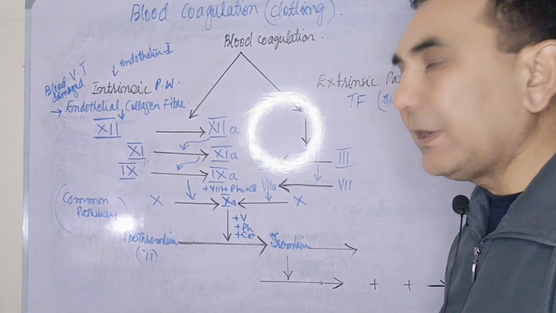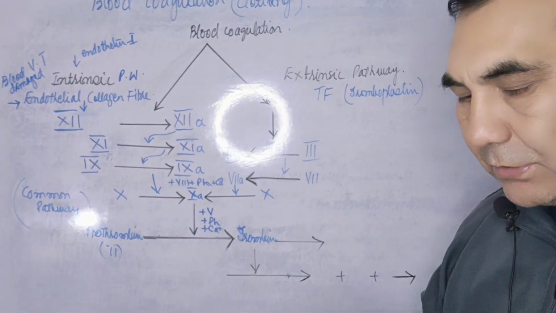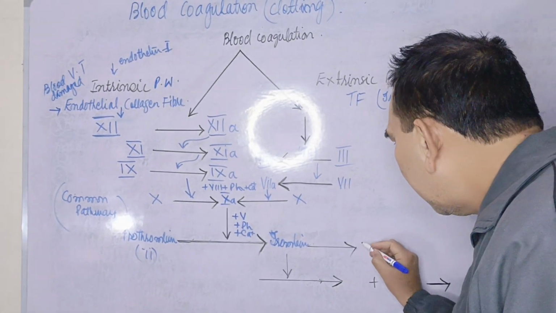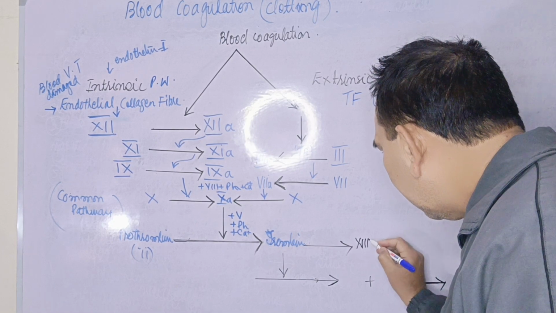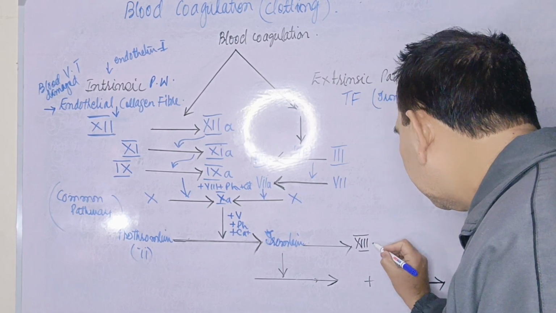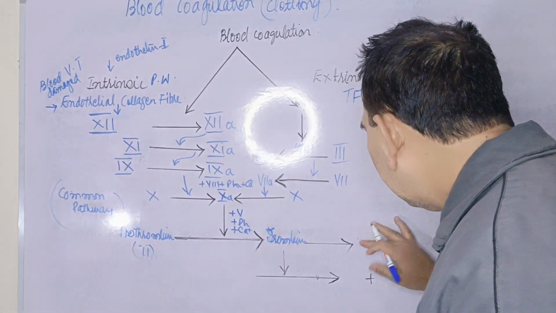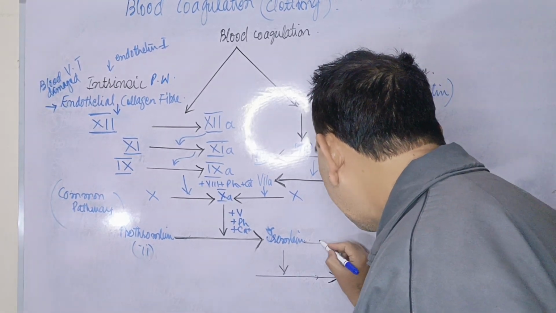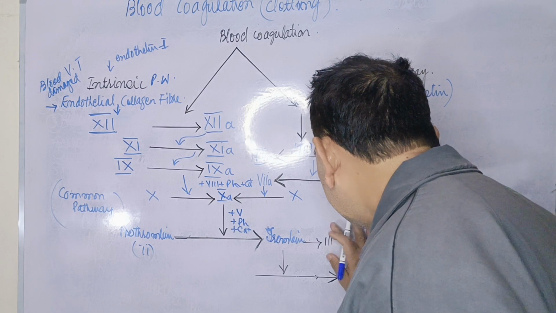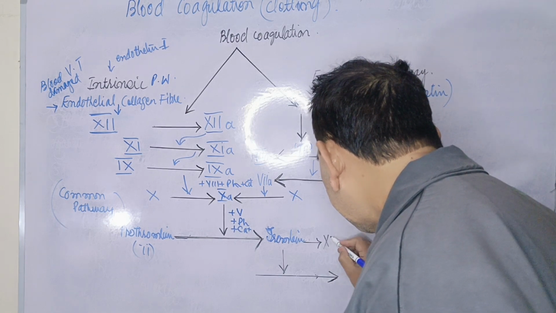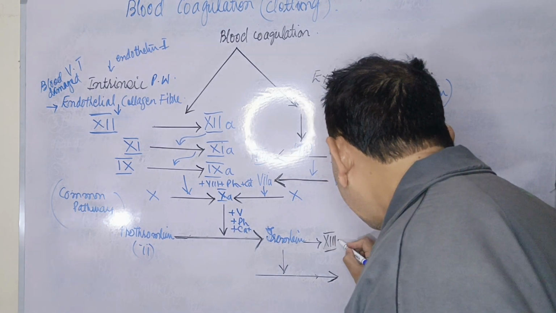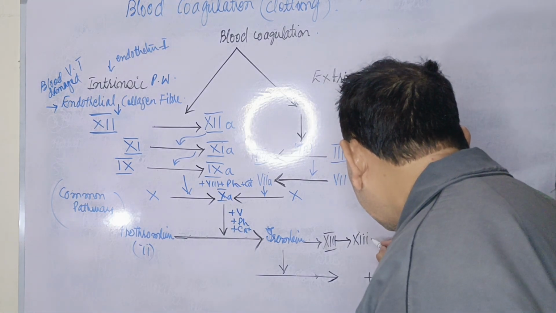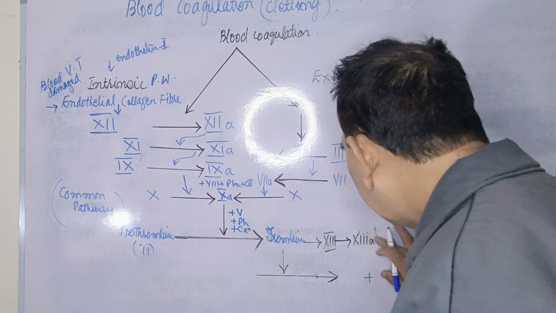Now thrombin is the active form. Now thrombin acts on two other factors. Thrombin acts on factor number 13 and converts it into 13A.